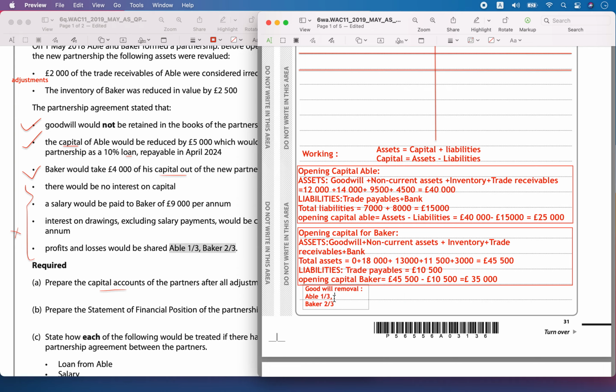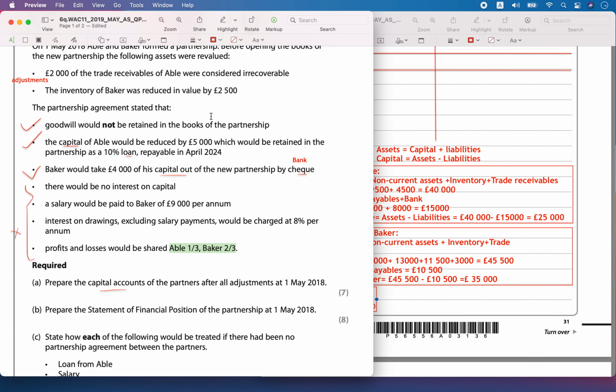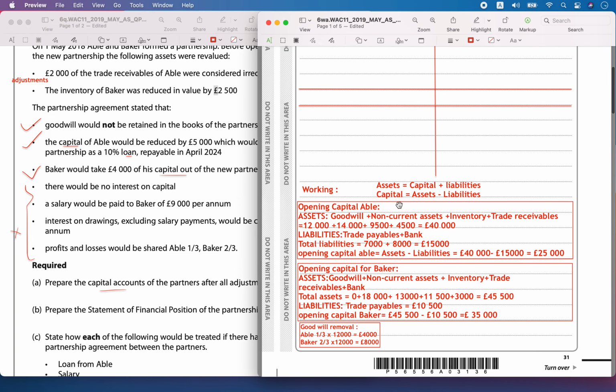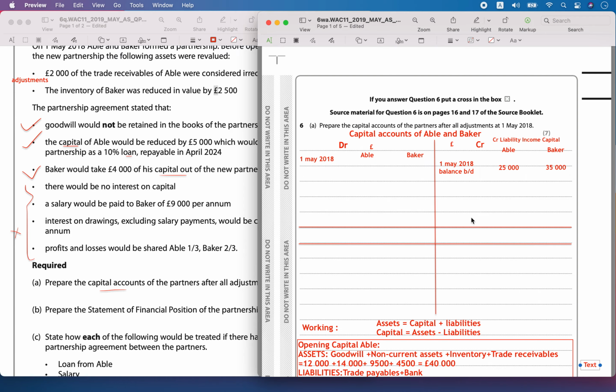So for Able it will be 1/3 times 12,000 and for Baker 2/3 times 12,000. So the value is 4,000 for Able, and for Baker it will be 8,000.